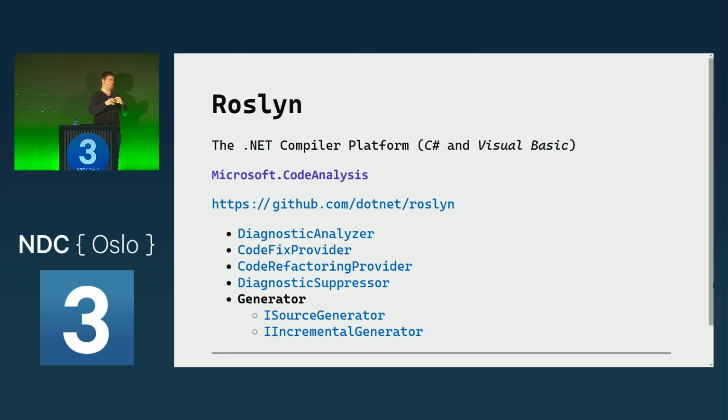So what is Roslyn? Roslyn is the open source compiler platform for .NET, and it supports both the C# and the Visual Basic programming languages. Who of you has used Roslyn or something with Roslyn, maybe an analyzer or a code fix provider, consciously already? See, a third of the room. Who of you has used a source generator in particular already?